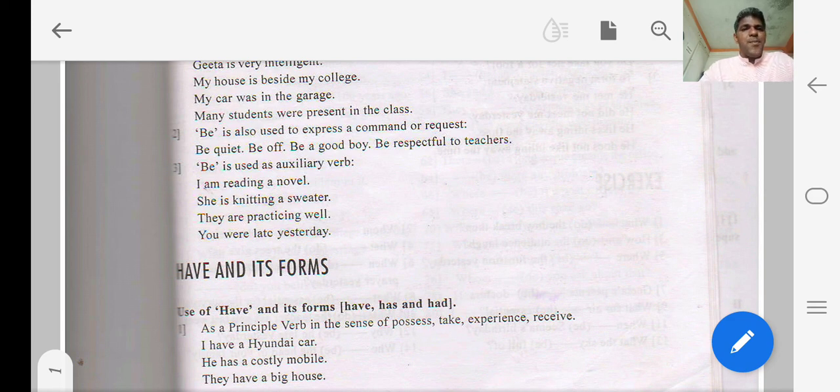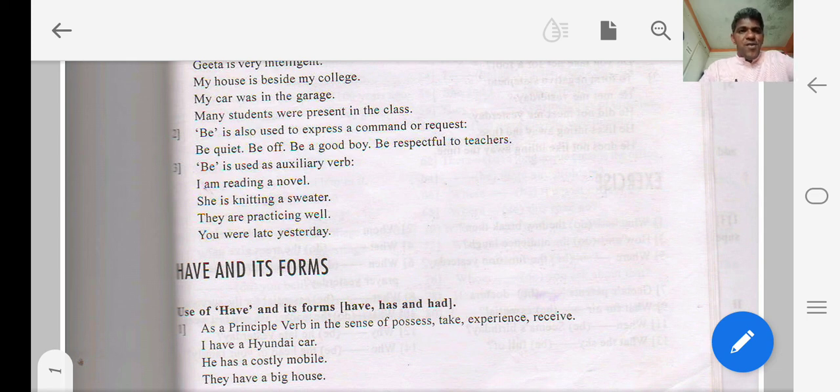Similarly, they are practicing well. So they is also third person, but it is plural, that is why it is followed by are. And you were late yesterday. So you is a second person, and it is singular or plural, but it is in the past tense. The sentence is in past tense, and that is why it is followed by were. So it all depends upon the number, person and tense of a sentence. So this is how forms of to be are to be used.